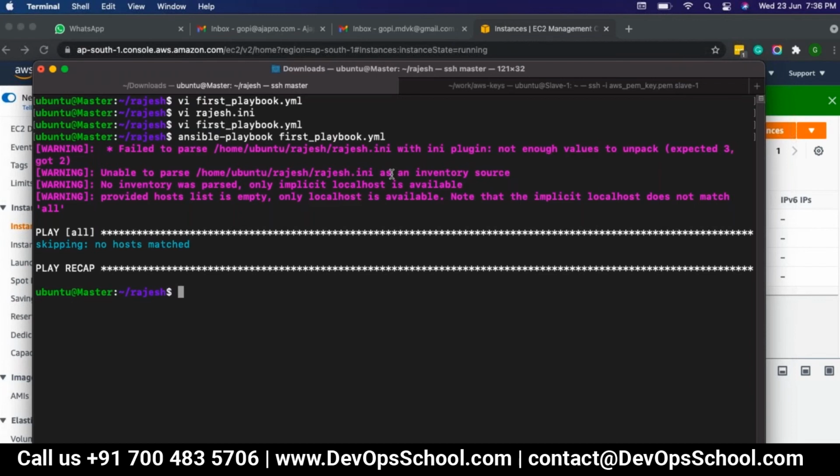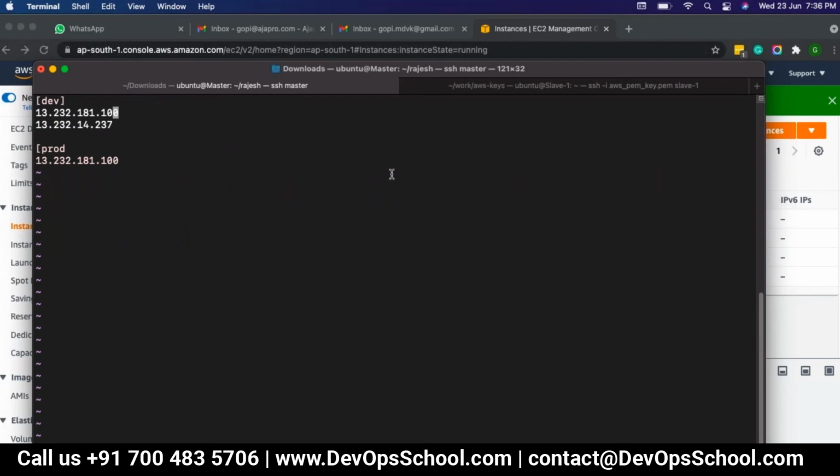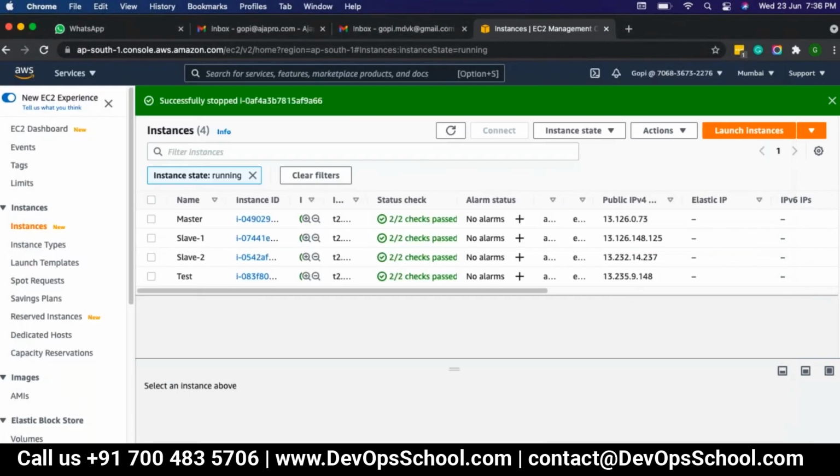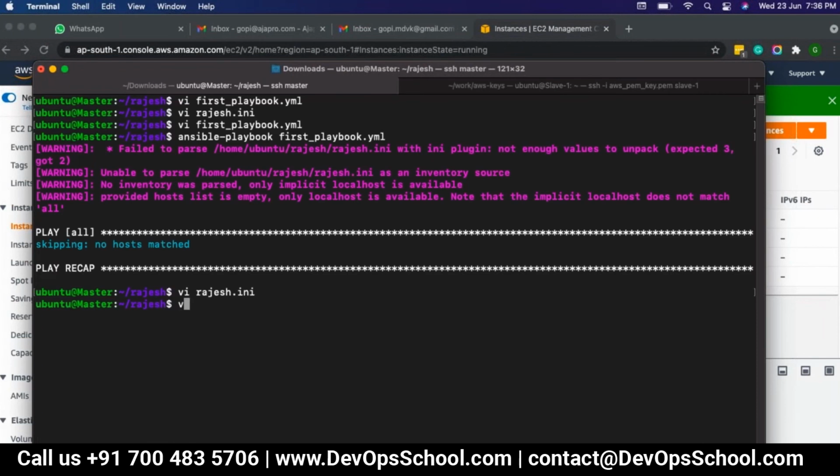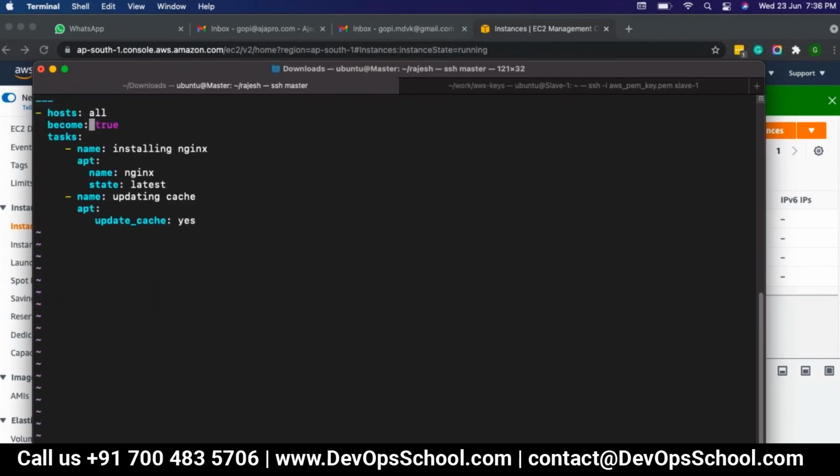See, but no hosts are matched. What does that mean? We do have only one localhost. Let me check rajesh.ini. So let me do one thing. Maybe the last one we can use. I will say dev here instead of all.